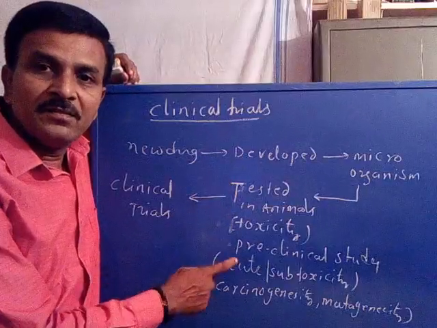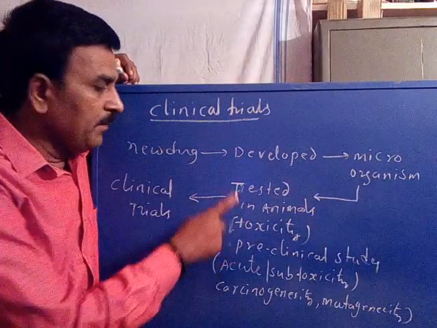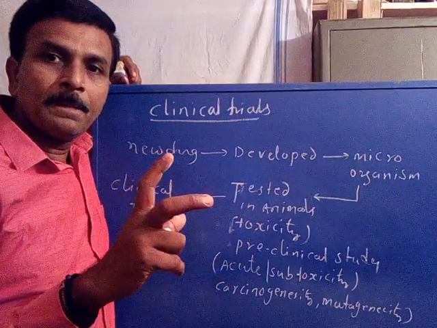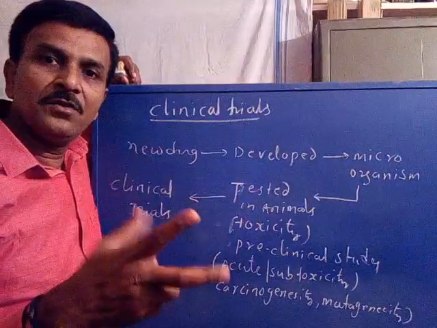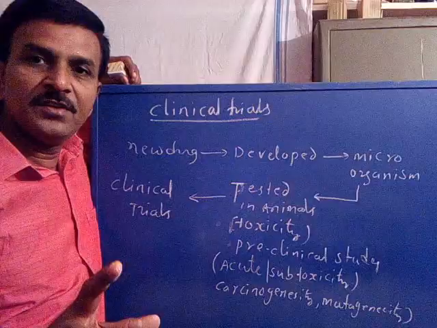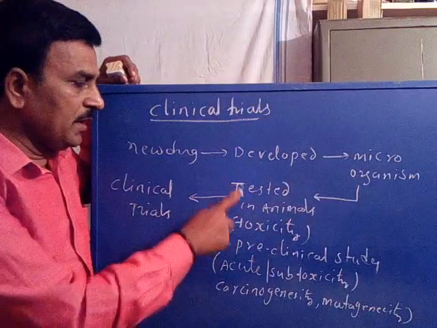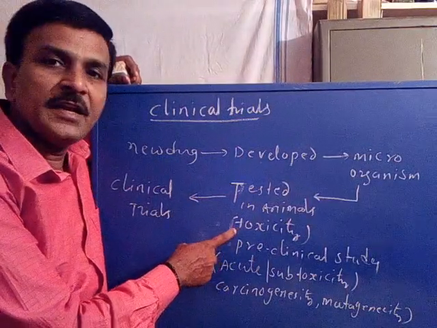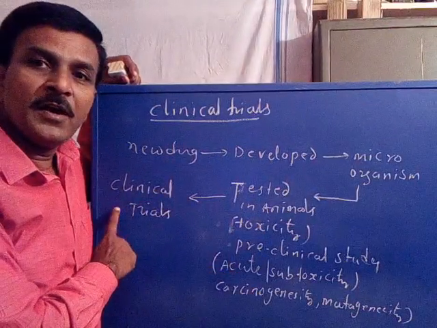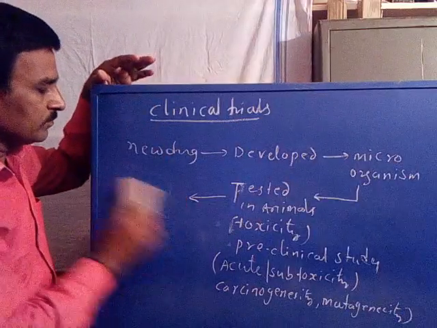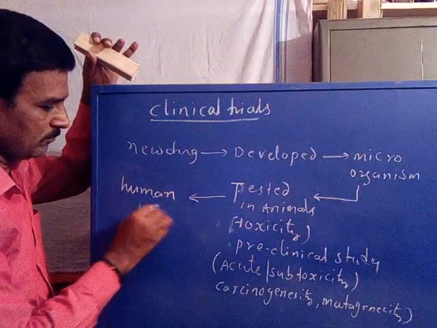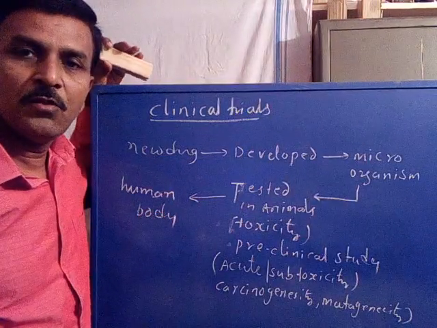If a drug passes safely, it means the drug should not possess any kind of toxicity, either acute or subacute or carcinogenicity or mutagenicity. If the drug does not possess any type of toxicity, it is called safely passed. So a drug, after passing safely from the preclinical study, that is the animal study, is tested in the human body.